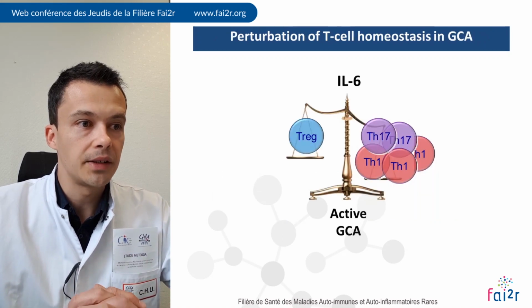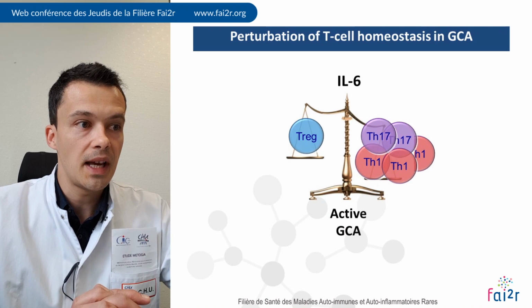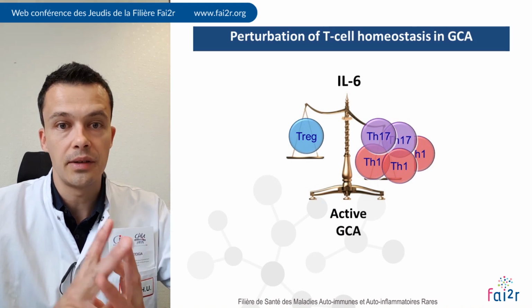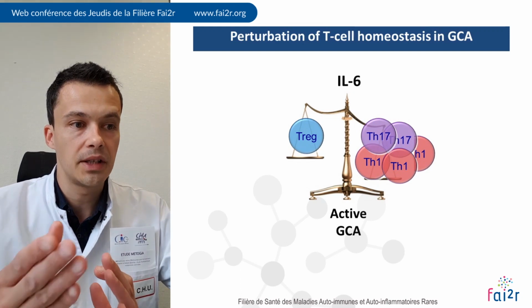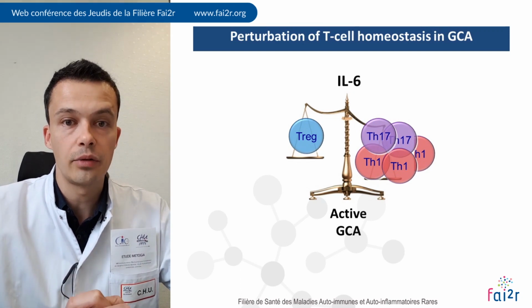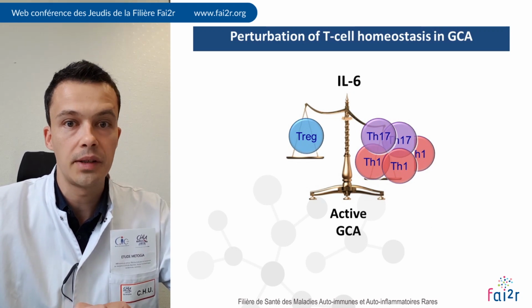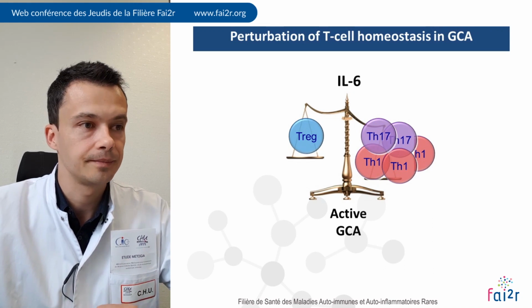So to summarize, there is in GCA an imbalance between pro-inflammatory T cells that are increased, for instance Th1 and Th17 cells, and anti-inflammatory T cells that are decreased, such as T-regulatory cells. And it is probably related to an increase in the serum IL-6.